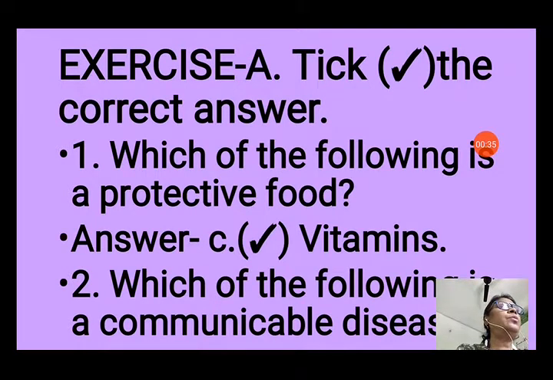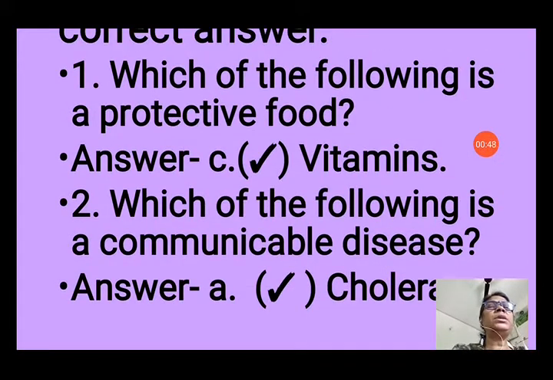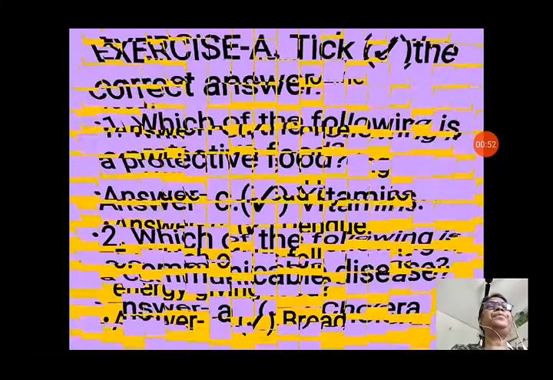Question 2 is which of the following is a communicable disease? Options are A, cholera, B, cancer, C, scurvy, D is anemia. So we know that cholera is a communicable disease, that is option A. So we will take this option A.